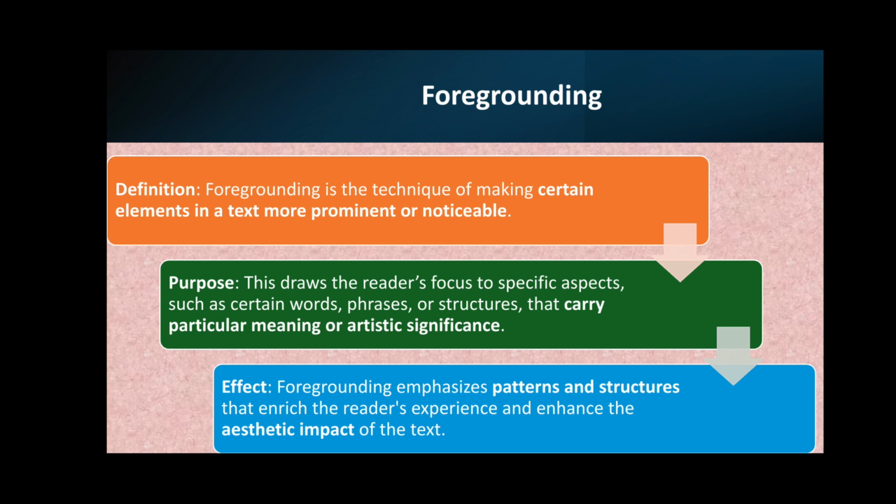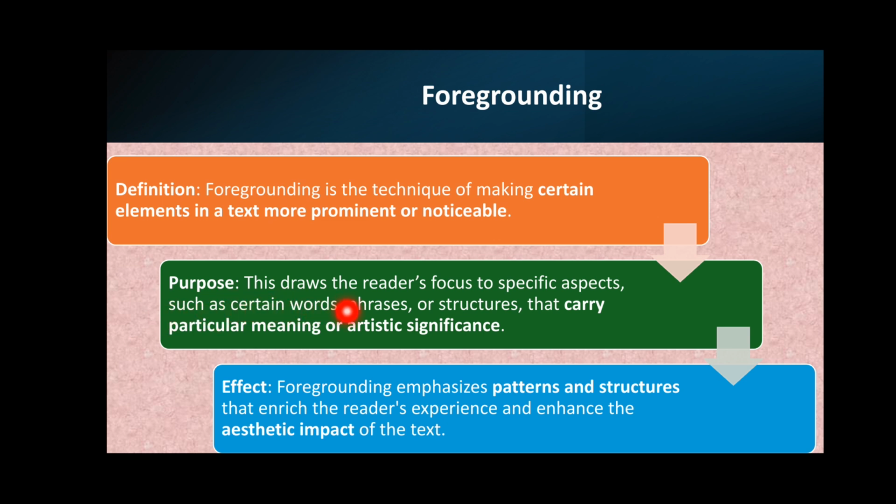Now, what occurs in foregrounding? Certain ideas or certain concepts are foregrounded. How are they foregrounded? They are foregrounded through deviation. And this deviation can be phonological deviation, syntactic deviation, morphological deviation, graphological deviation, discourse deviation, pragmatic deviation, right? So they foreground through deviation in order to make certain ideas more prominent or more noticeable by the reader. So what is the purpose of foregrounding?